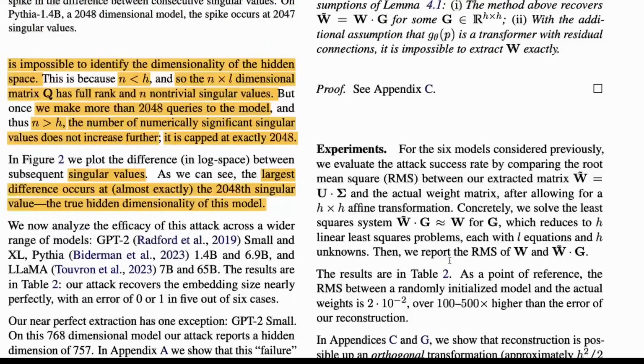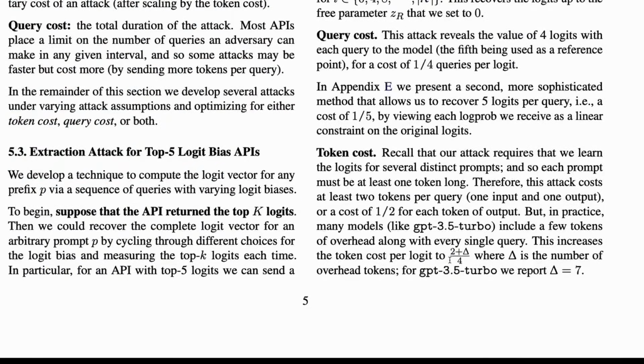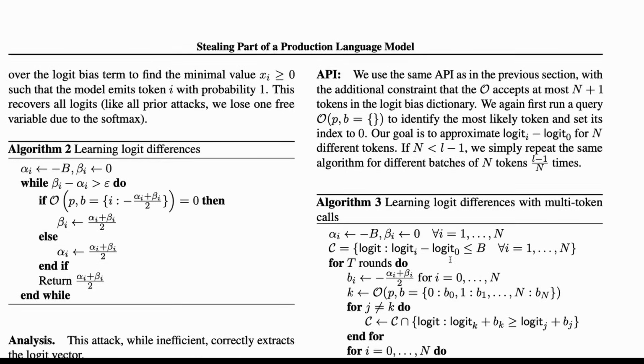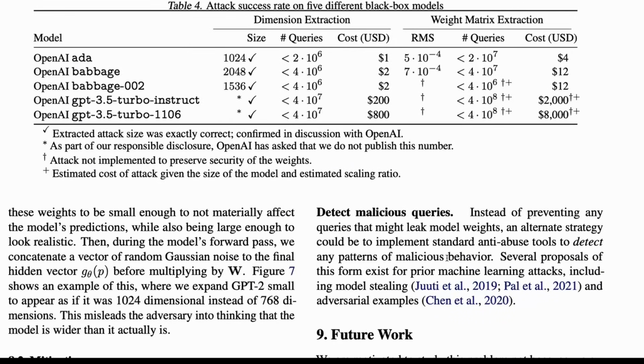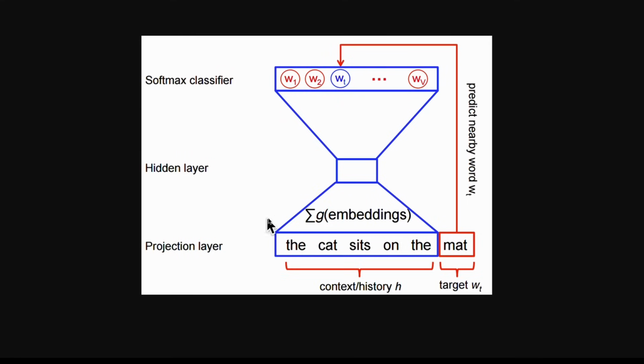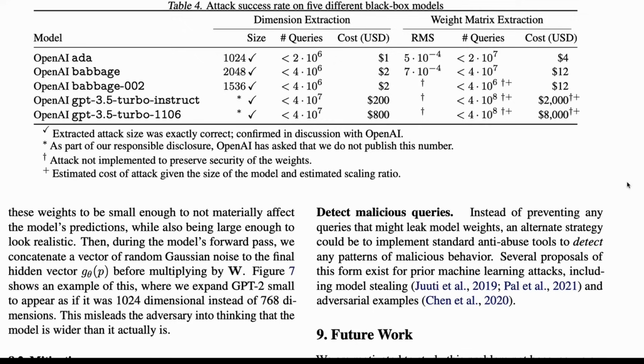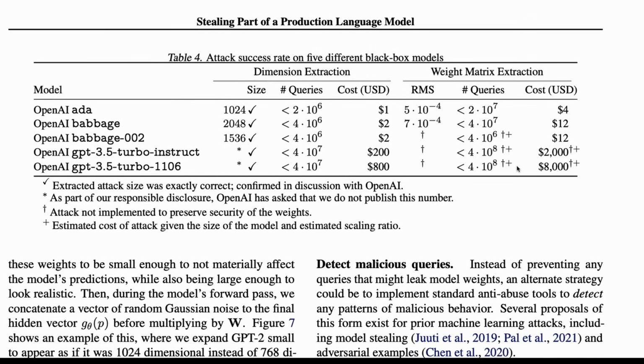And they have done the same thing, but with more information, with the top K value and all the other things. And using the logit, they are also populating the entire weight matrix. So here we saw that they're just getting the dimensions. But next step, they're going to get the entire matrix itself, which they're going to do with the second attack. I think this video is already going to be very long and confusing, so I'm going to stop very soon.